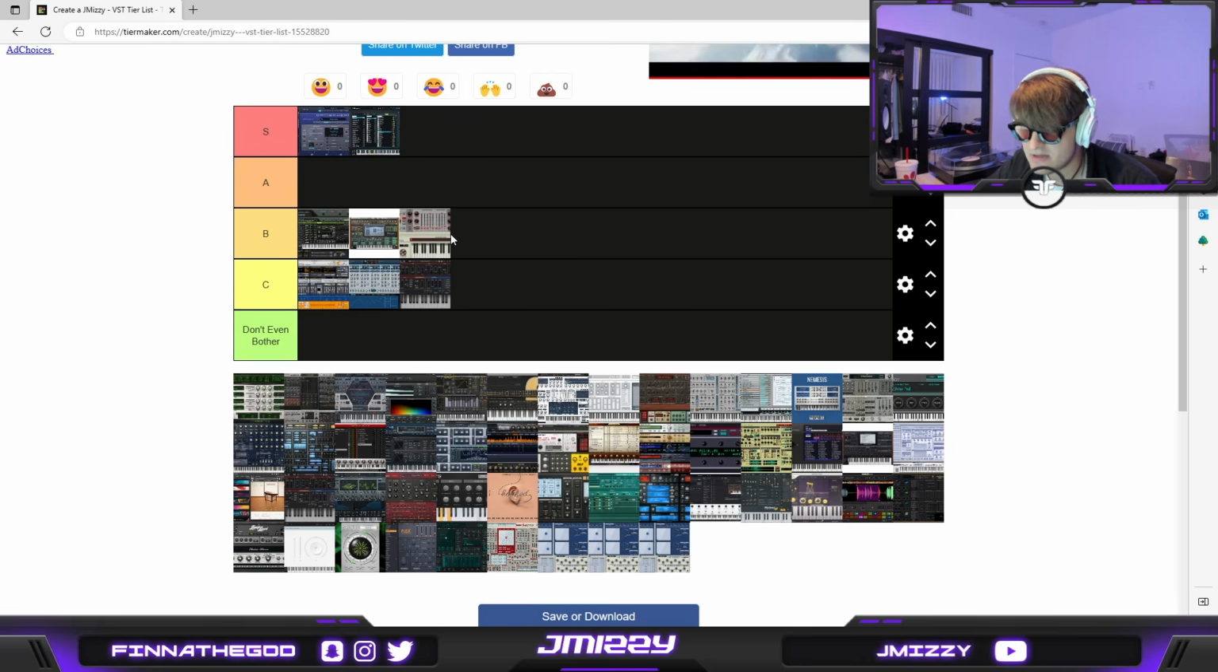Mtron Pro. Everyone's using Analog Lab, but there are specific emulators for these synths that Analog Lab is using. This one's for the Mellotron, and it's my favorite one by far for it. It's just really good, and it's just got basic presets. I'm gonna put it in B right here.